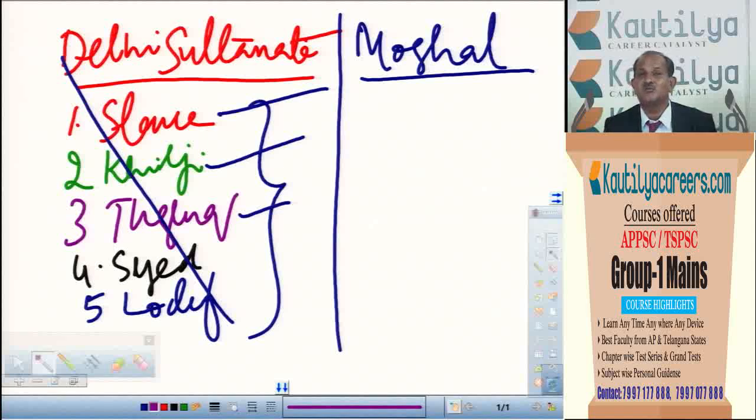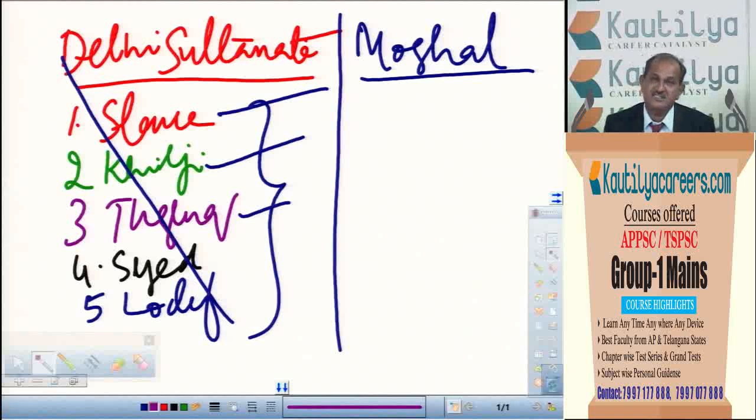Regarding the Tughlaq Dynasty, Muhammad bin Tughlaq is also a very important ruler, about whose administrative reforms also can be seen. Very popularly known, Delhi to Daulatabad, what he changed, gold coins were replaced by copper coins and all. Why he made such reforms, whether they were correct or not, and if they were correct, why they failed. These are all the things that we discuss, and questions can be asked about such things.